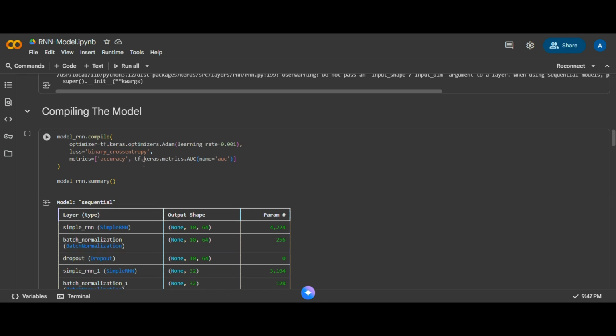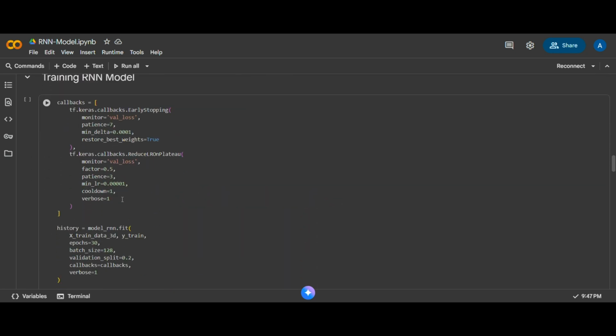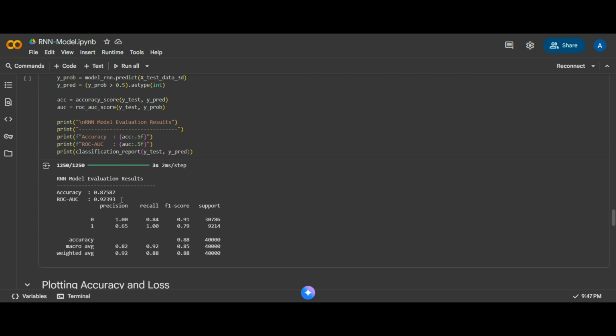Then I compile the model using Adam Optimizer with a learning rate of 0.001 and use binary cross entropy loss with accuracy and AUC as performance metrics. For training, I used 30 epochs, batch size of 128, and included early stopping and reduce LR on plateau callbacks to prevent overfitting and improve training stability.